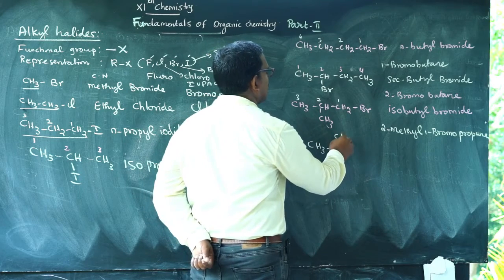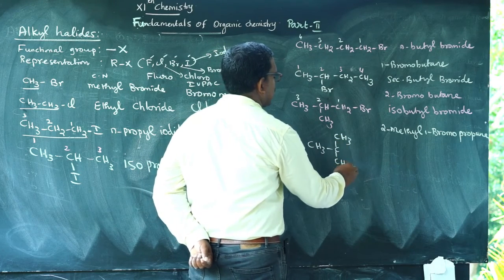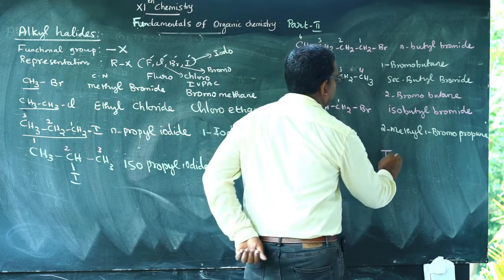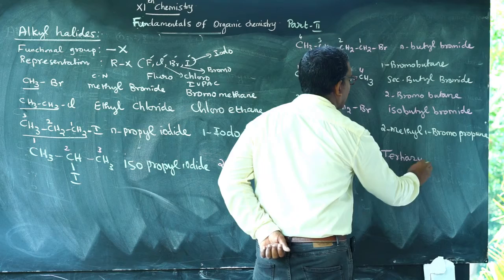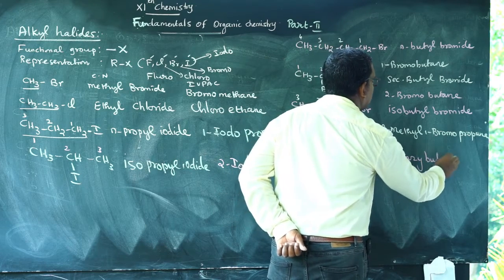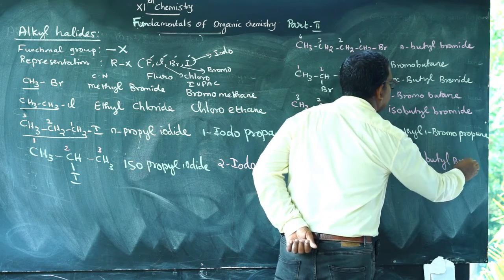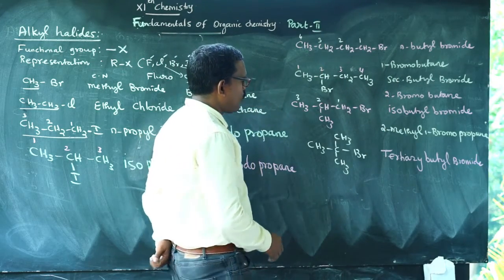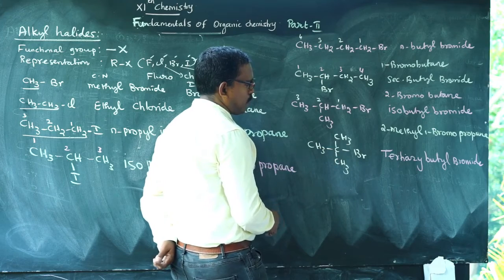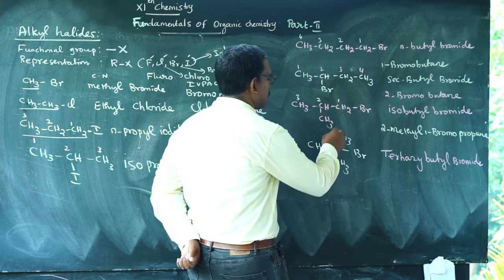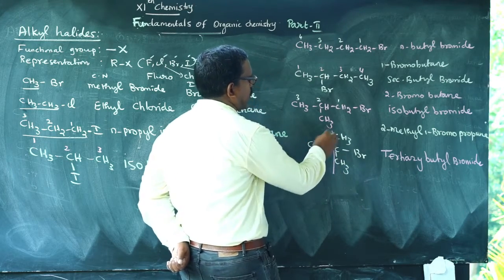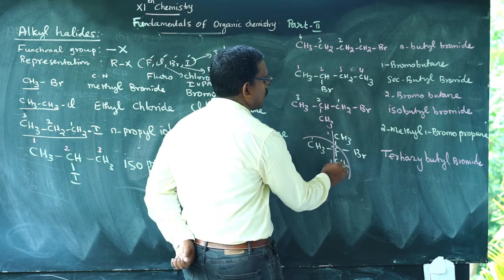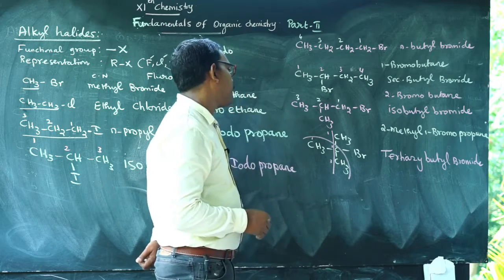Now the compound with three CH3 groups and a Br on one central carbon. This is tertiary butyl bromide. You can number this way, 1, 2, 3, or that way, 1, 2, 3; any one way works.